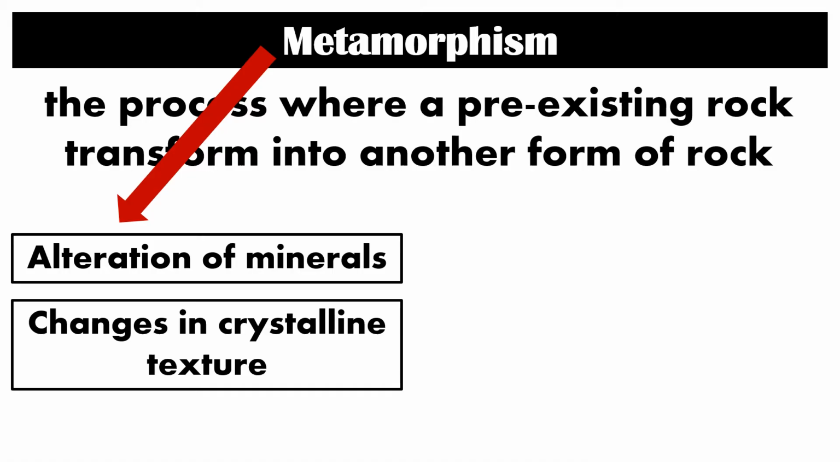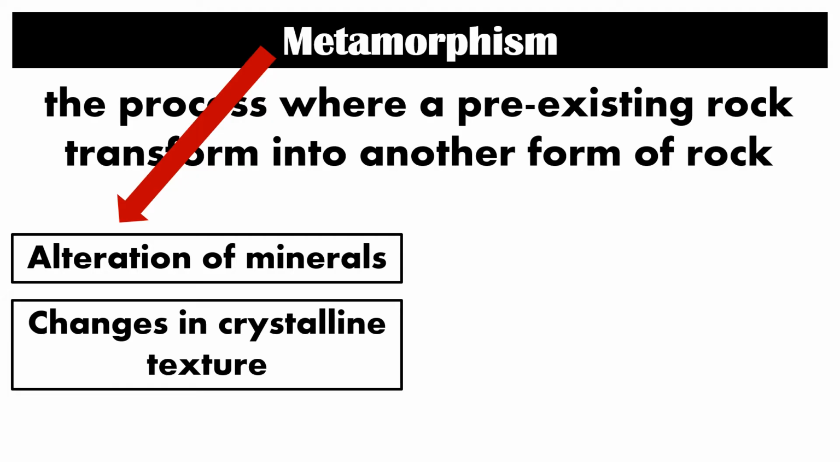Another thing, changes in texture happen in a rock as it undergoes metamorphism. So meaning to say, there is a change in the crystals present in a rock. Take note, when we are talking about textural changes in a rock, meaning to say the crystals present in a rock are changing. So we can say from a smaller crystal, this crystal grows bigger as it undergoes metamorphism.